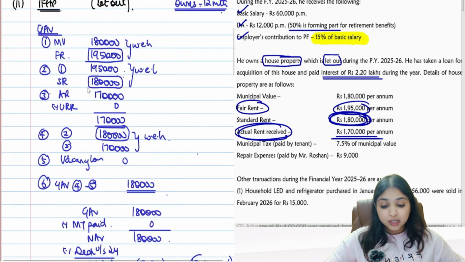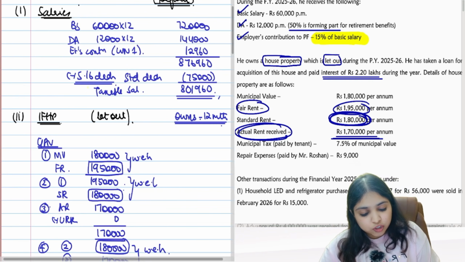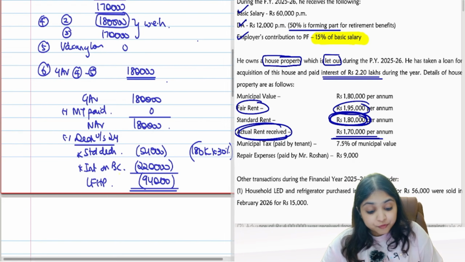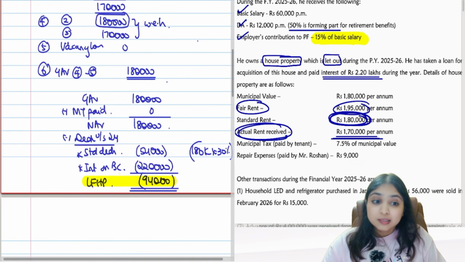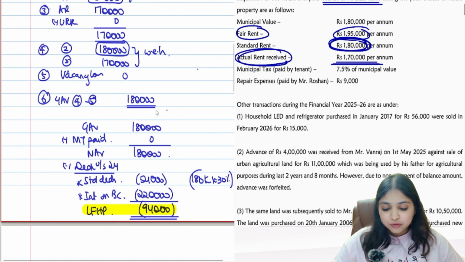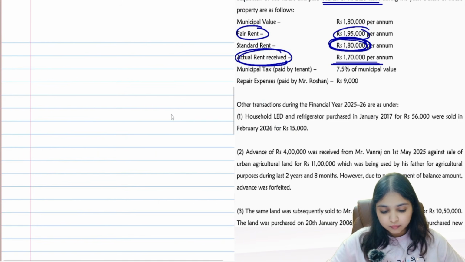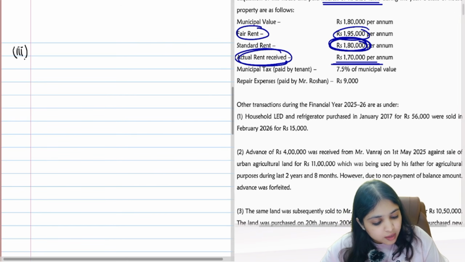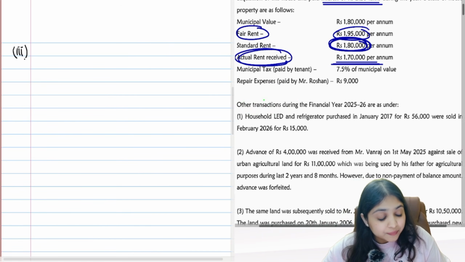Okay, so we are doing a case-based MCQ calculation. So we have taxable salary 8,01,960. From IFHP we are having a loss of 94,000. Okay, this is also done. Now are you ready for the next set of information? Come on, buckle up, sit up straight, no slouching, focus. Other transactions during the year. Let's see if you can give me the correct answer over here.